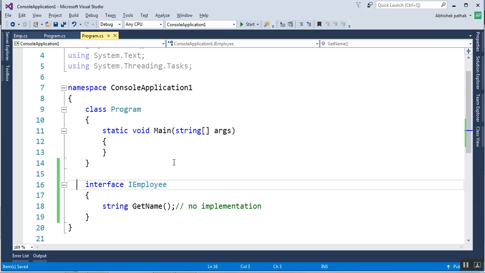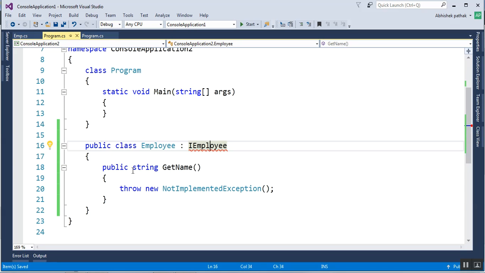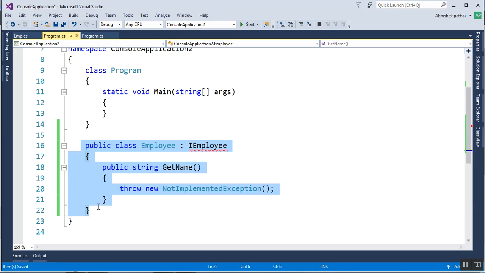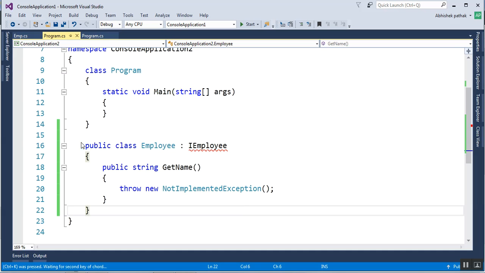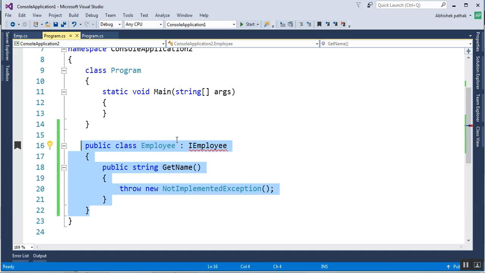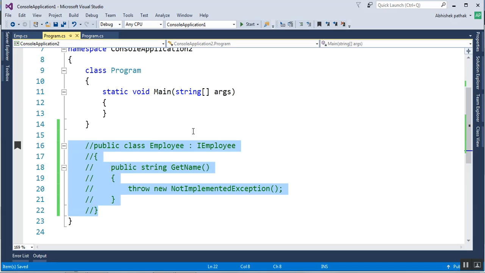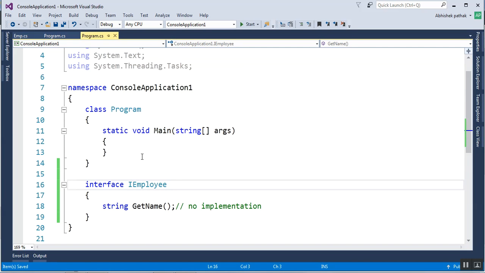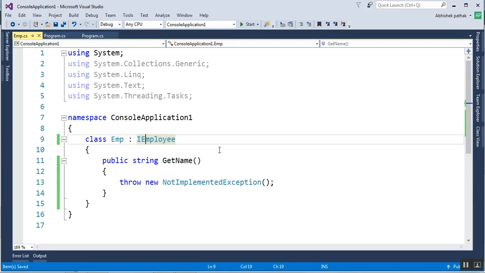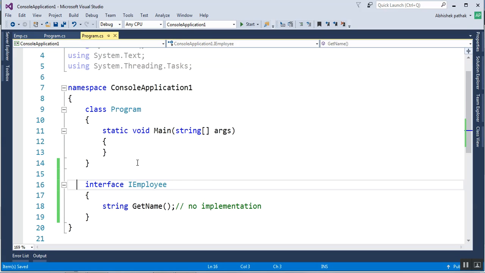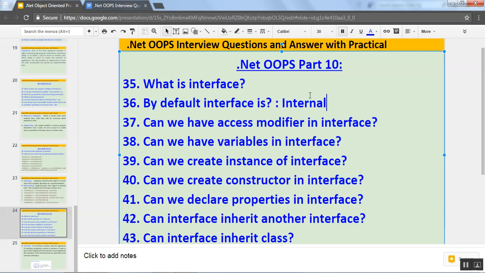I implemented it, and since in the other project I would get an error, let's comment it out. The shortcut is Control K C to comment the file. As you can see, in the same project we can access the interface. So by showing this example, we can say that by default interface is internal only, just like by default class is internal only.